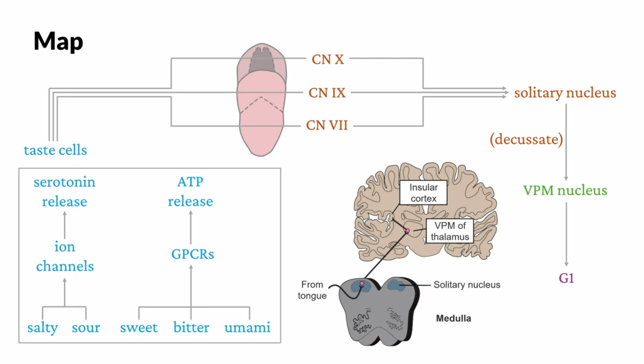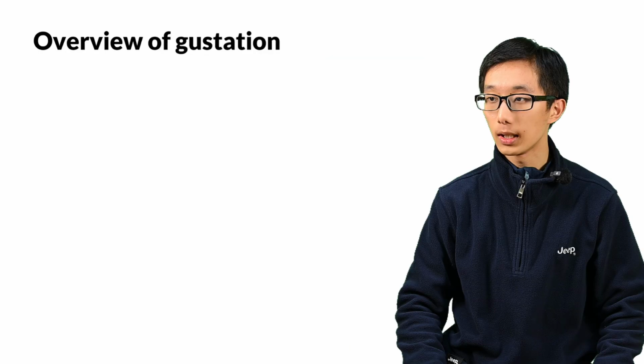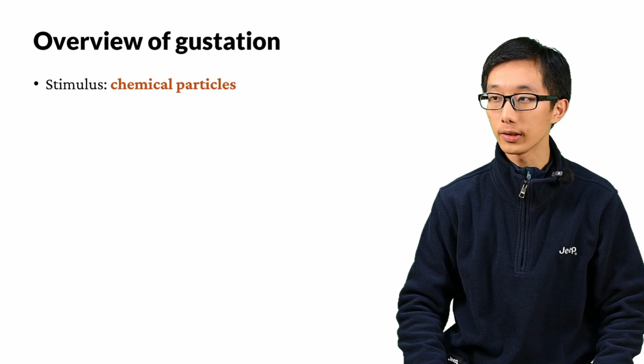This is the map for today. We go from taste cells through 3 cranial nerves to the solitary nucleus in the brainstem, and then to the thalamus and the cortex. Here is an overview of gustation. Like olfaction, gustation is a chemical sense. Its stimulus is chemical particles.